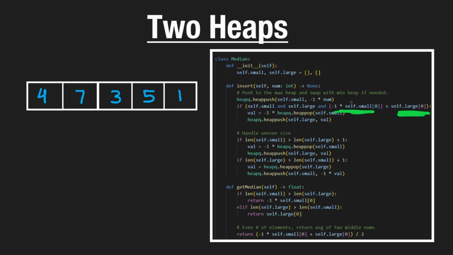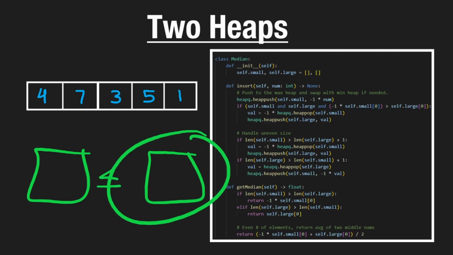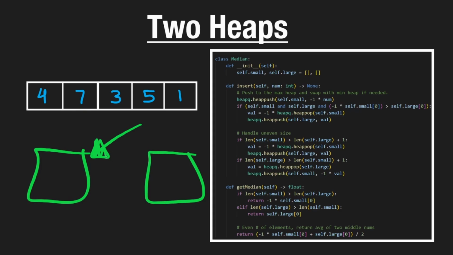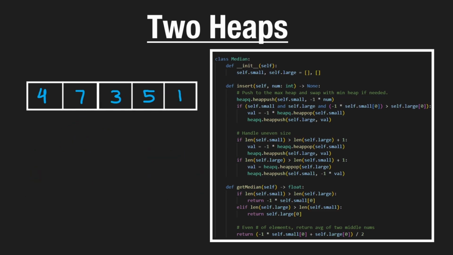If it turns out that the largest value from our small heap is greater than the smallest value in our min heap, or a set of large values, this means that we violated the property where we want all values in the left side to be less than or equal to all values in the right side. So if we violated that, then we have to pop from the small heap and push to the large heap. We're popping from here and then pushing to the other one because by default, we know we always push to this one. So we'd pop from the small heap, multiply the value by -1.